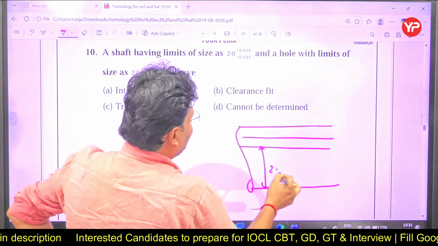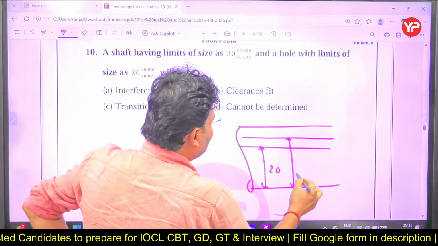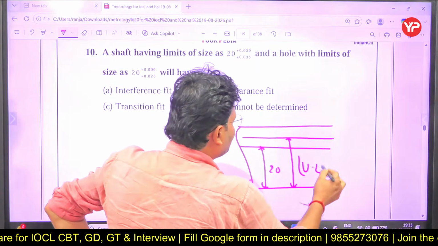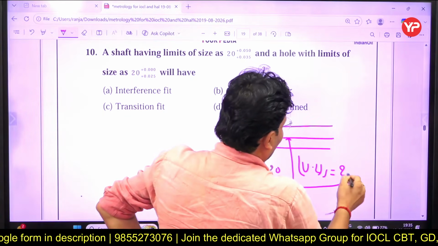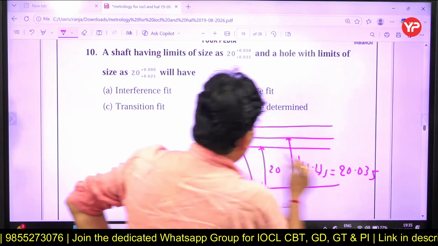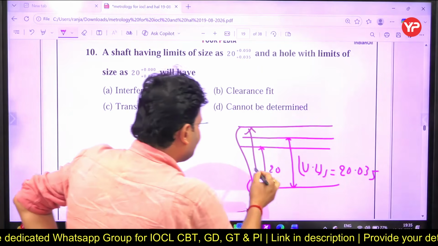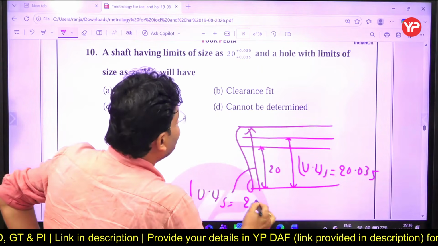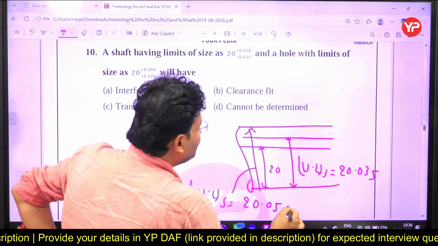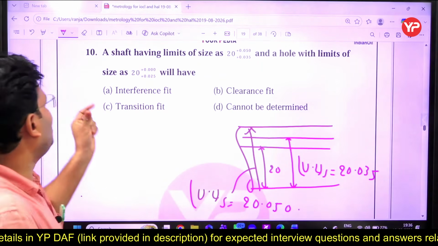This is 20. This is the lower limit of the shaft, 20.035, and this is the upper limit of the shaft, and it is coming out to be 20.050.